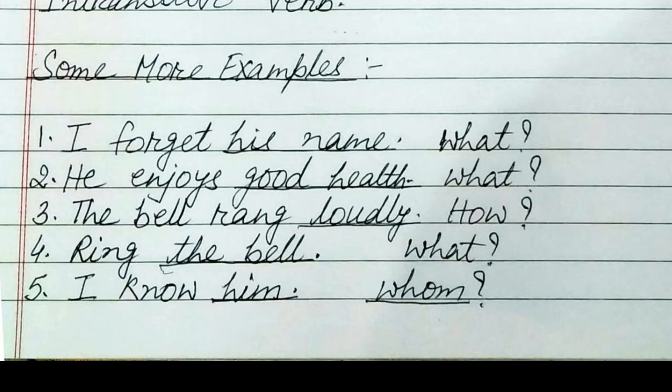This is not an object, so it is not transitive. It is intransitive. Ring the bell. Ring what? The bell, so transitive. I know him. I know whom? Transitive. Now children, I hope you understand the transitive verb very well.